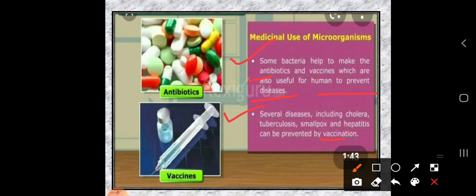Whereas what are antibiotics doing? Antibiotics are killing or stopping the growth of the microorganism which causes cholera or any kind of disease. Okay, so this is the difference between the vaccine and the antibiotics.